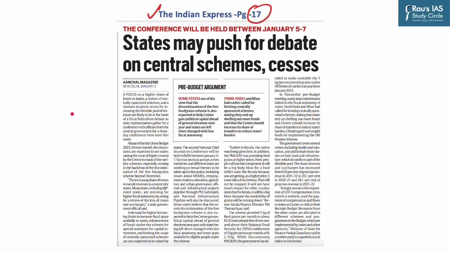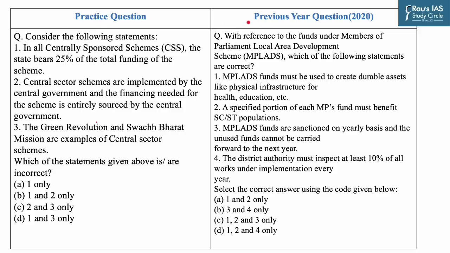Now, ahead of the Union Budget of 2023-24, the discussions are expected to see states raising the issue of higher control by the center in many of the welfare schemes, especially coming in the backdrop of the discontinuation of the free food grain scheme beyond December. Schemes and initiatives of the central government have been a recurring theme in the UPSC preliminary examination. As in 2020, it asked a question based on the MPLADS scheme. So here we have taken up a practice question based on centrally sponsored schemes and central sector schemes.